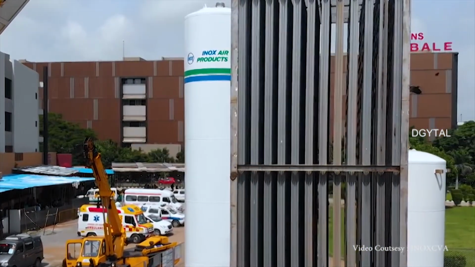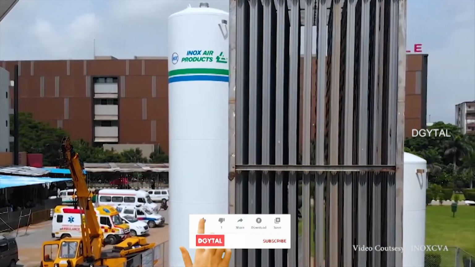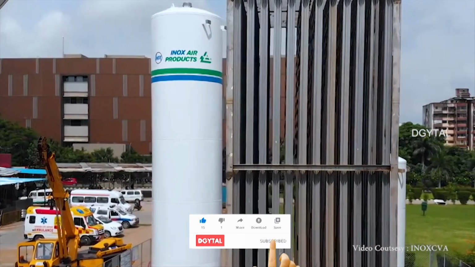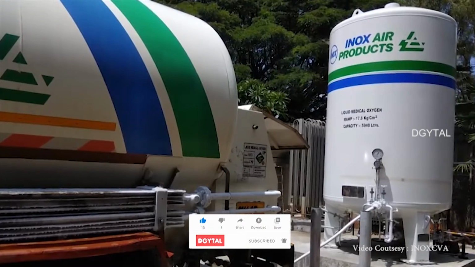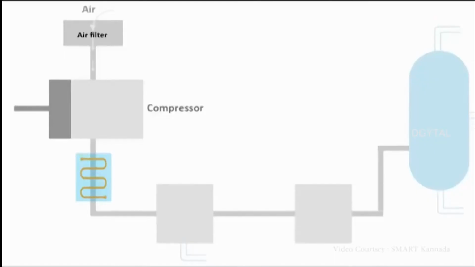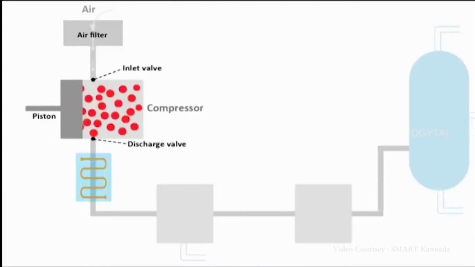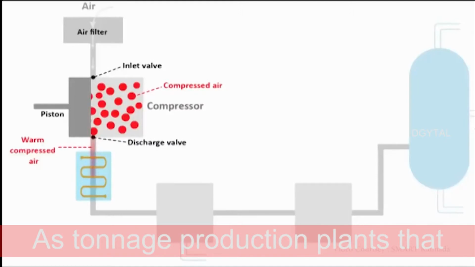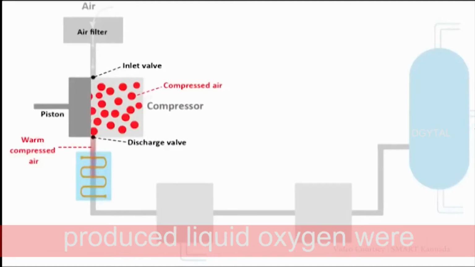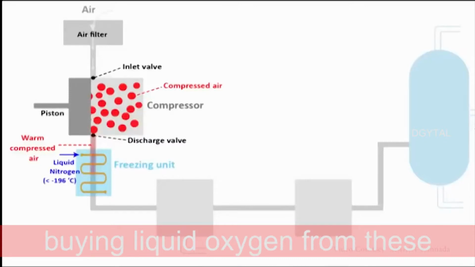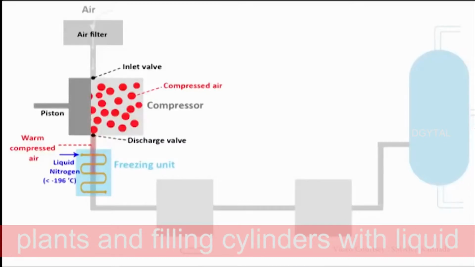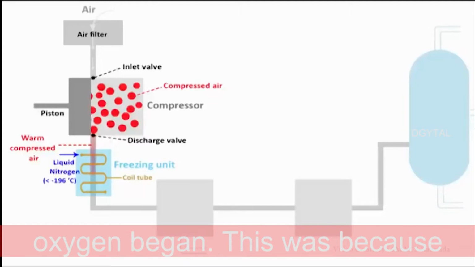Producers use such strategies to reduce the cost of transport. Until a few years back, there were production plants that produced gaseous oxygen. Oxygen was also produced according to the needs of states. This oxygen was filled in cylinders and distributed. As tonnage production plants that produced liquid oxygen were established, the new practice of buying liquid oxygen from these plants and filling cylinders with liquid oxygen began.